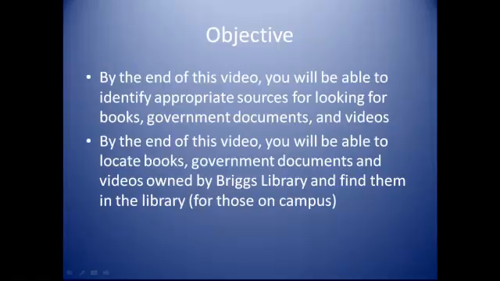By the end of this video, you will be able to identify appropriate sources for looking for books, government documents, and videos. You will also be able to locate those books, government documents, and videos owned by Briggs Library and find them in the library.